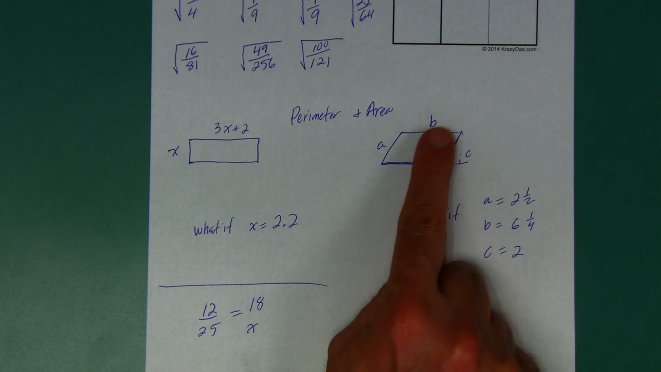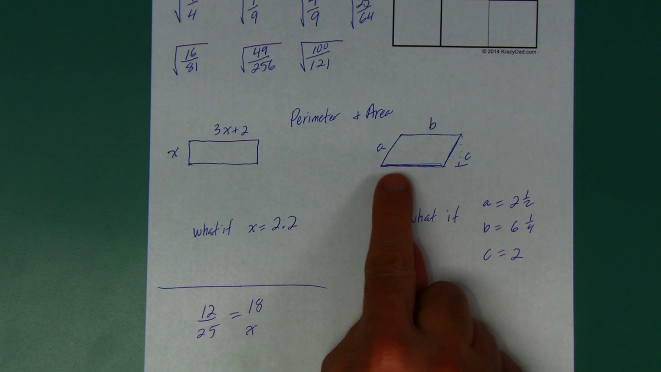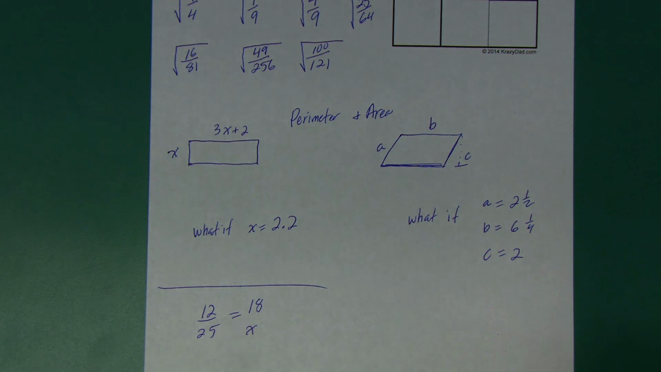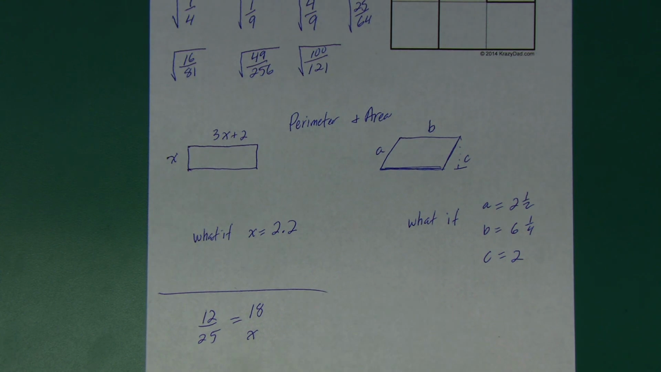That B, even though it's on the top, since it's a parallelogram, will also be the same thing on the bottom. So the base is B, the height is C. Okay, and then it gives you some numbers to plug in. One problem to do for proportion at the bottom. Okay. All right. Copy it.